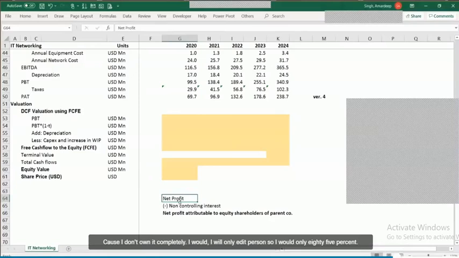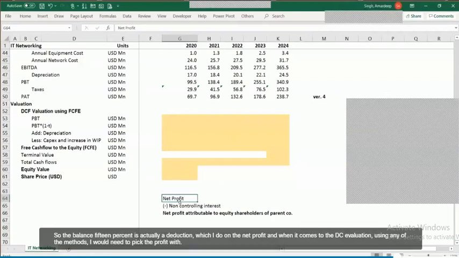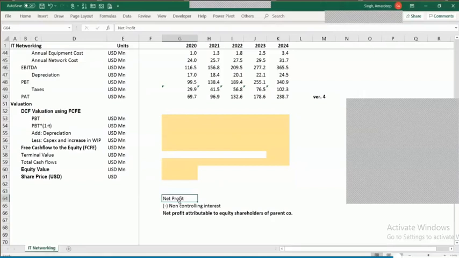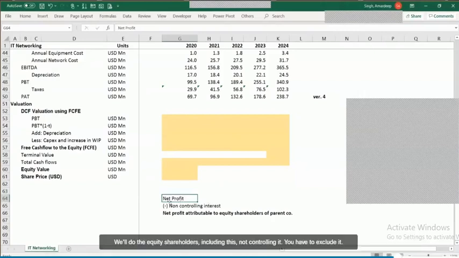I own only 85%, so I would include only 85% of it. So the balance 15% is actually a deduction which I do from the net profit. And when it comes to the DCF valuation, using any of the methods, I would need to pick the profit which is equal to the equity shareholders, excluding this non-controlling interest. We have to exclude it.